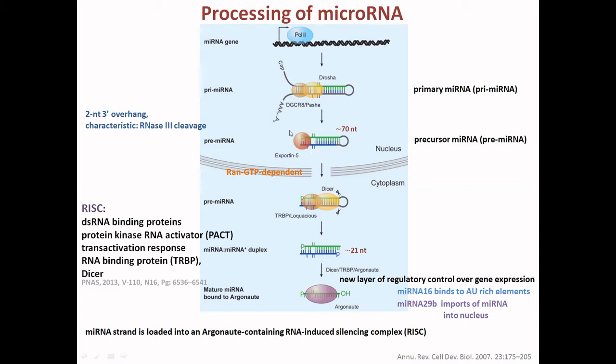This pre-microRNA will be exported into the cytoplasm from the nucleus by exportin 5 by a RAN GTP dependent path.